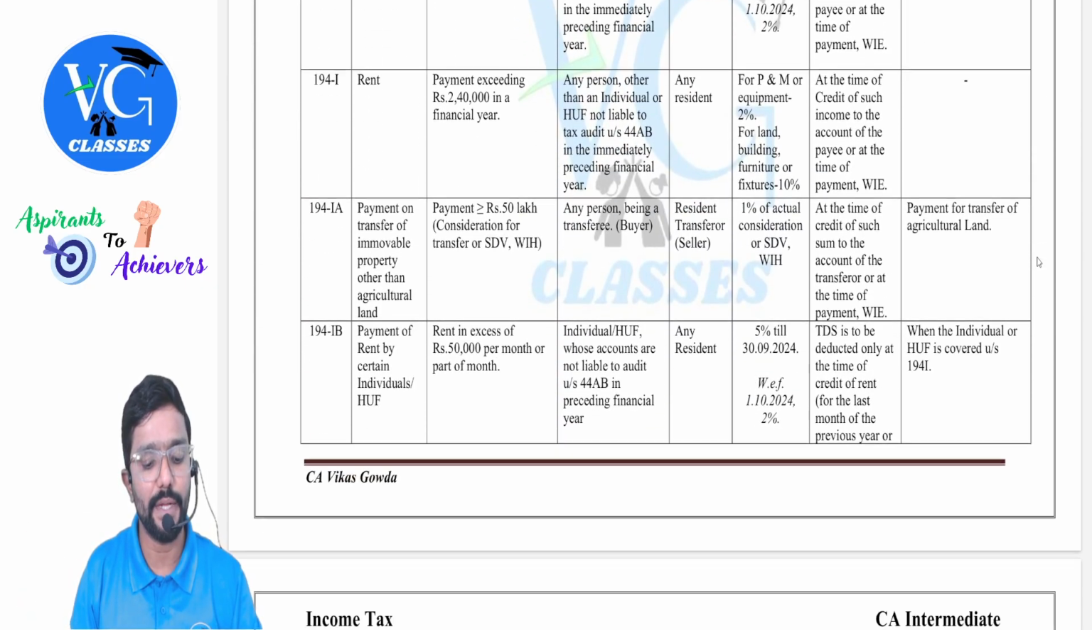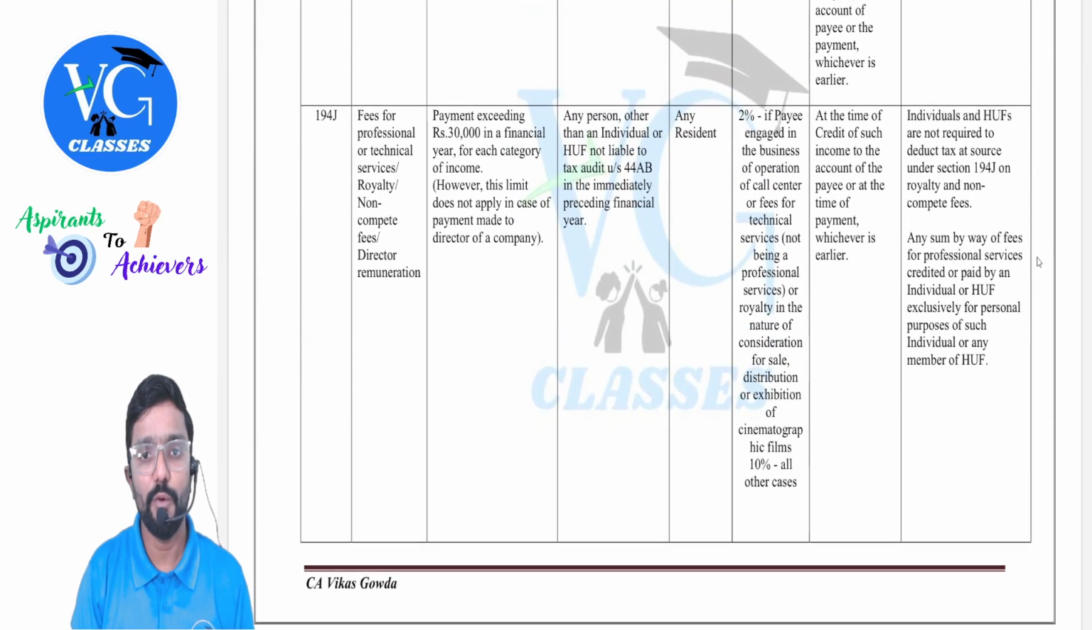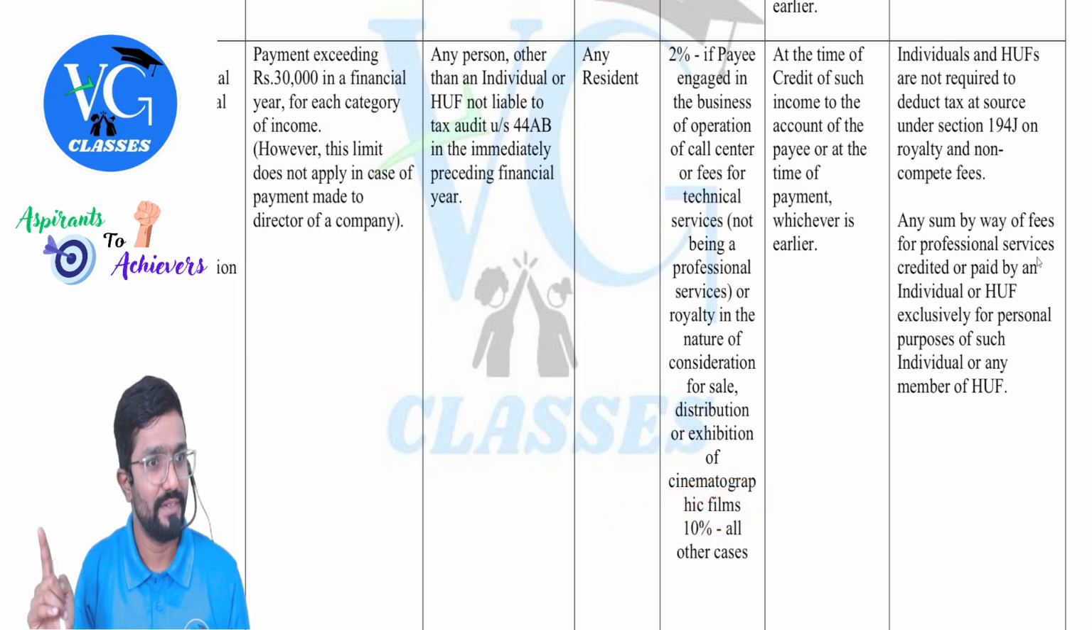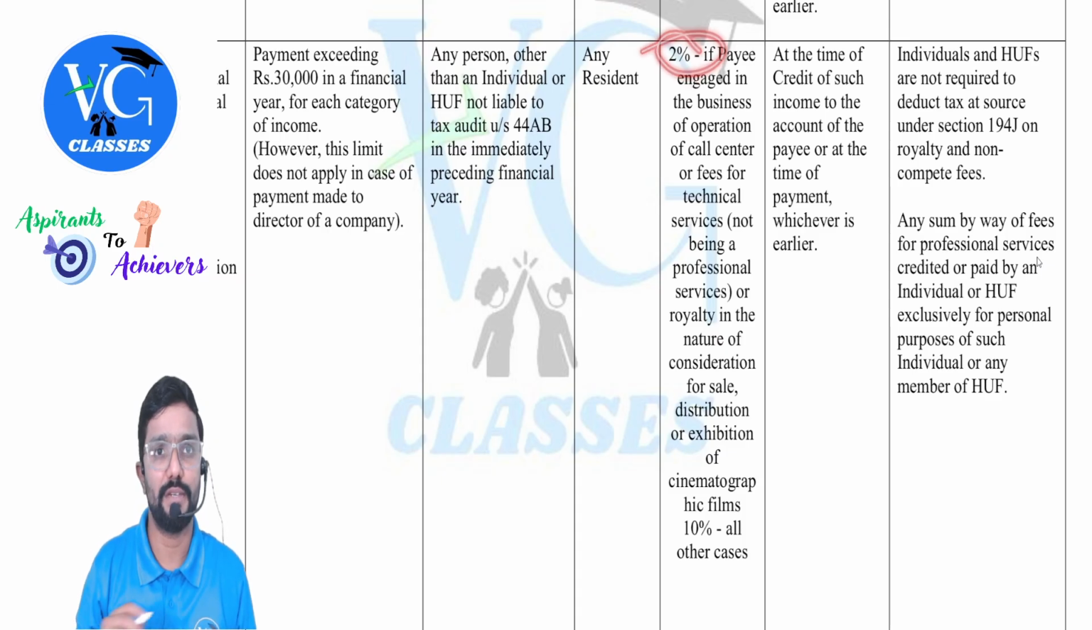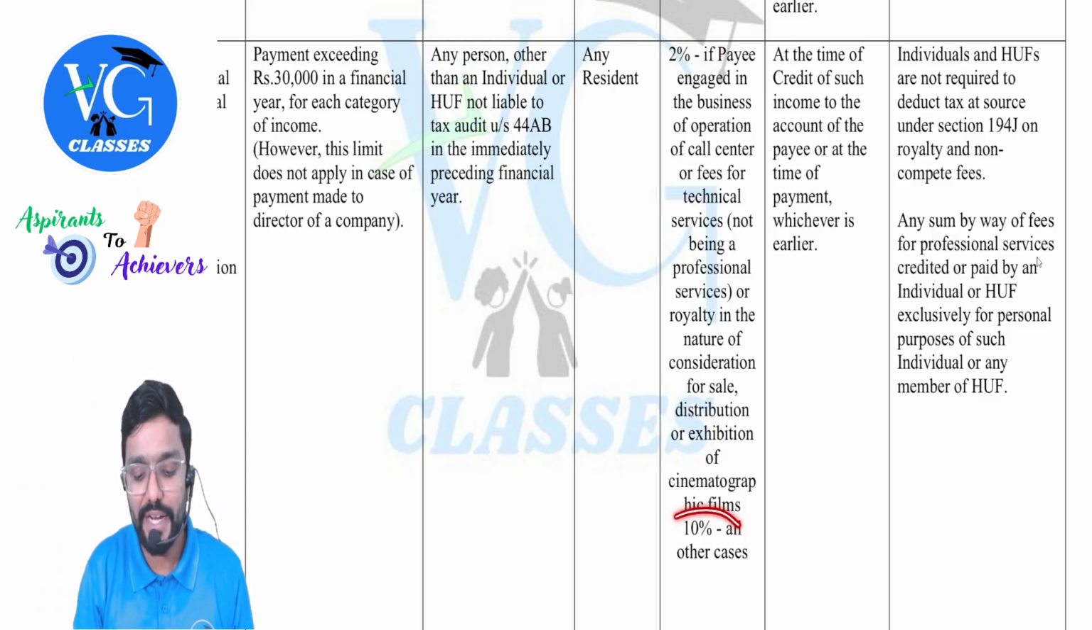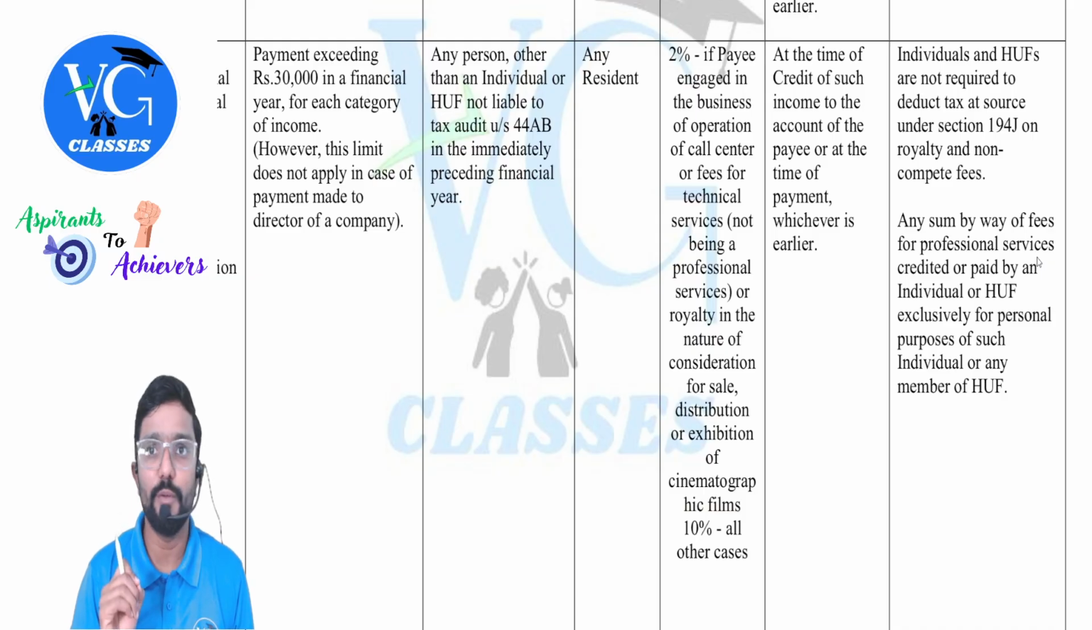Okay. Coming to 194J. Now, you might have a confusion. Sir, is it 2% or 10%? See, 2% is there. Where? Look here, please look here. Royalty in the nature of consideration for sale, distribution, or exhibition of cinematographic films. So if it is the distribution right to display the movies in the theater, then it would have been 2%. But what is taken here is television rights. So for that, what would be the rate applicable? 10%. It would be 10%. Hope you understood.